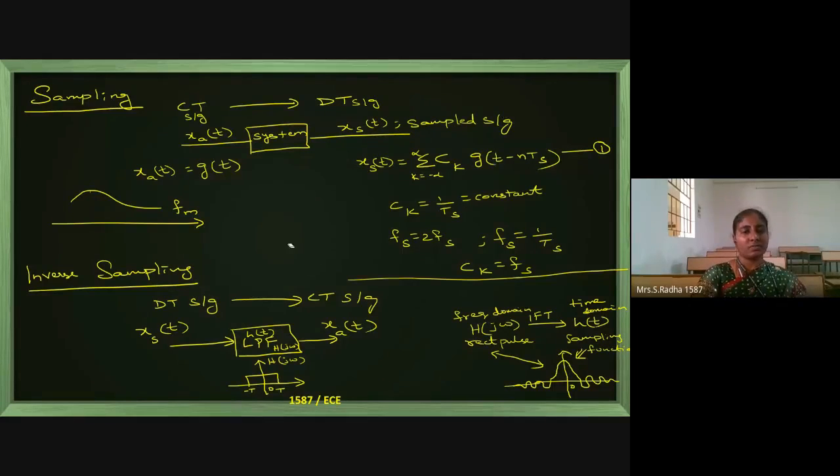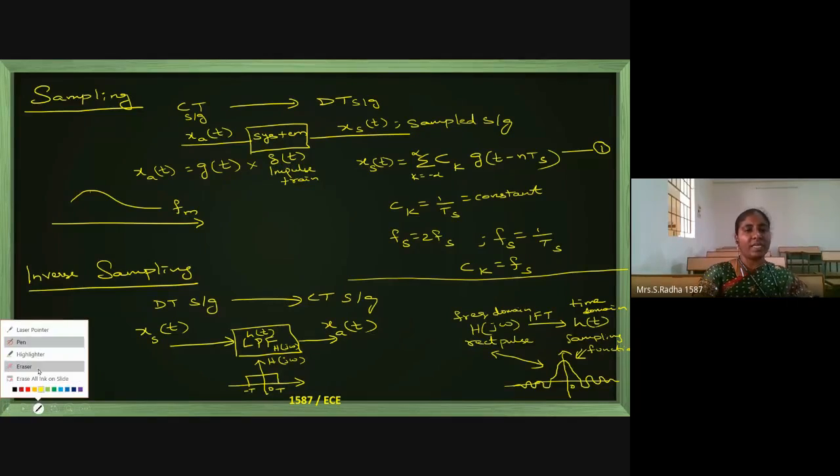And other side, equation 1 I have written directly, without derivation. That is the sampled signal, discrete time signal, because you are multiplying with del of t inside the system. Inside the system, del of t is the impulse train present. Okay. When you are multiplying these two, g of t and del of t, we will be getting the sampled signal, and that's why the delay is present.